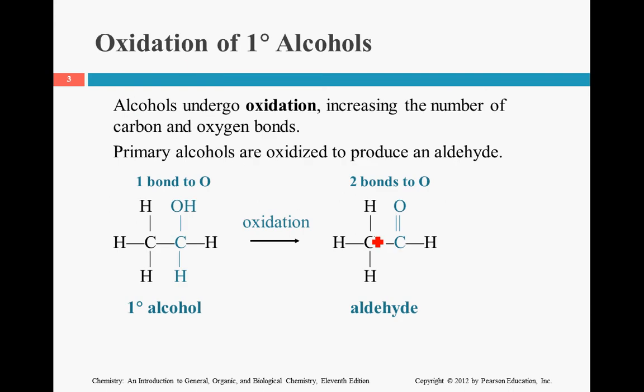Now we're going to talk about oxidation. Oxidation is the act of increasing the amount of bonds to oxygen. So keep telling yourself that when you're looking at oxidation. For instance, we have one bond going to oxygen in a primary alcohol. Notice that it specifically says primary. Here's our carbon and OH group, hydrogen, hydrogen, one other carbon. The fact that it's one other carbon is what's making it a primary alcohol.